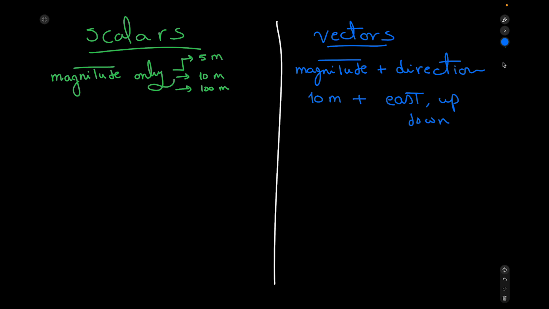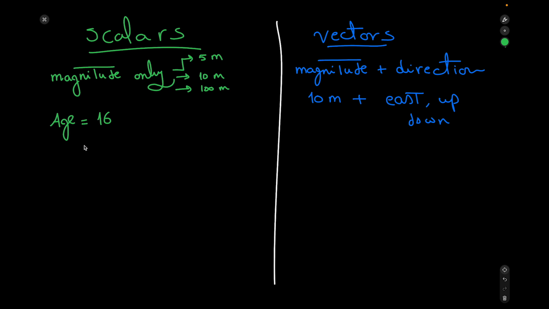For example, if I ask you about your age, you can say, okay, I am 16 years old. So you mentioned only a number, 16 years old, and I understand your age, right? You didn't mention any other thing right there. You didn't say north, east. So I got it from only the numerical value. So age can be considered as a scalar quantity.